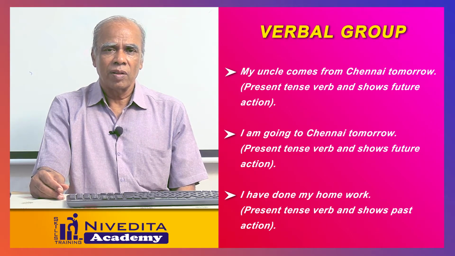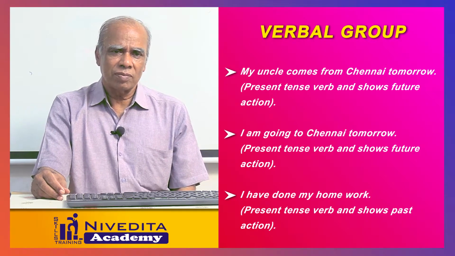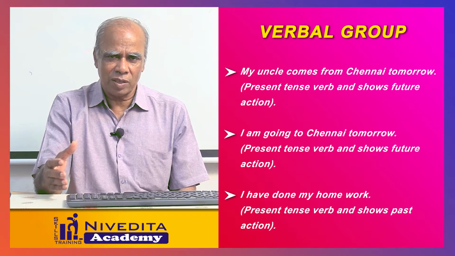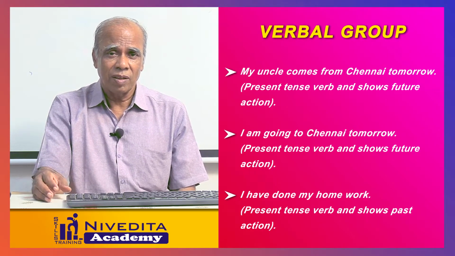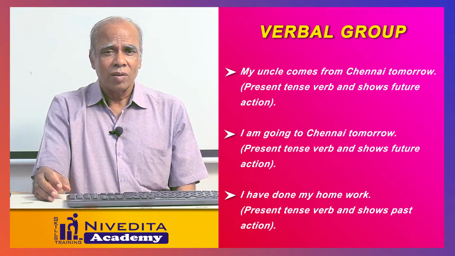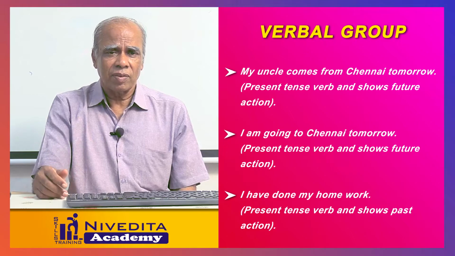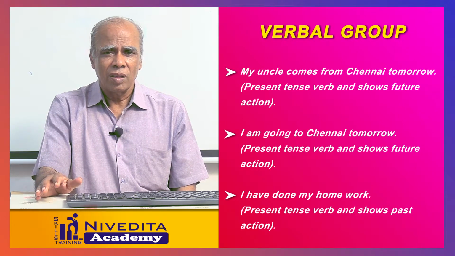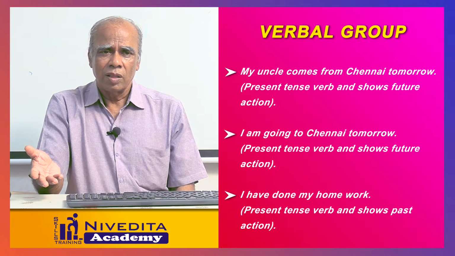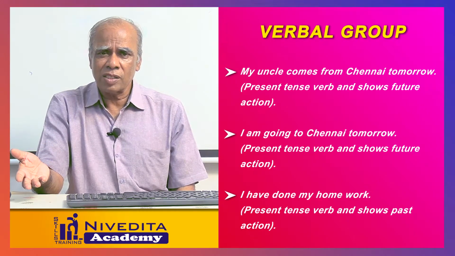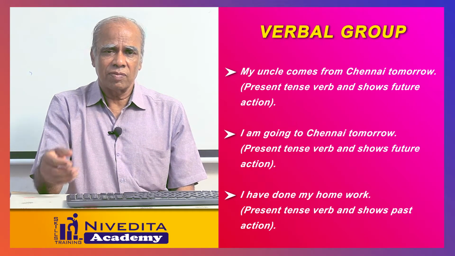And then, I have done my homework. Have done is a past perfect. No, it is a present perfect tense. You say present tense. Anyway, it is a present tense, but it is used for completed action. The work is over or not. Whether it is recently over or very long back over, it is over. The work which is over is called the past action. A present tense is used for past action.